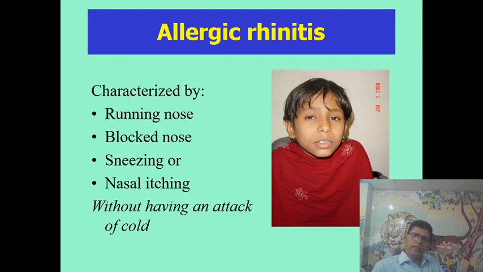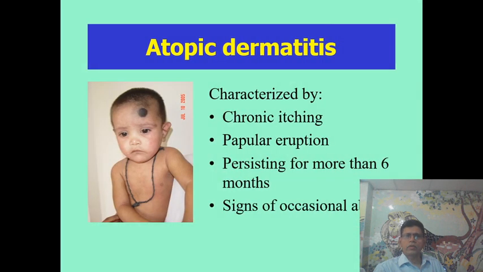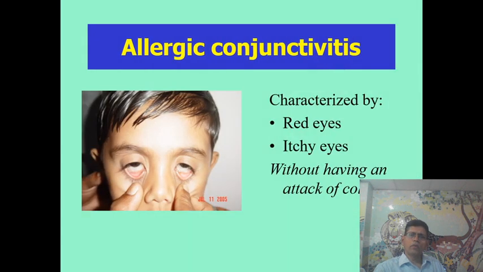Now, what is allergic rhinitis? This is characterized by runny nose, blocked nose, sneezing, or nasal itching without having an attack of cold. What is atopic dermatitis? This is characterized by chronic itching, papular eruption persisting for more than 6 months, and signs of occasional weeping. Now, what is allergic conjunctivitis? This is characterized by red eyes and itchy eyes without having an attack of cold.